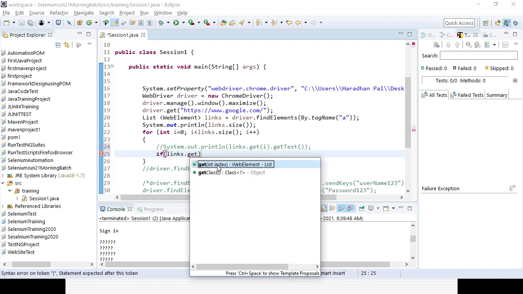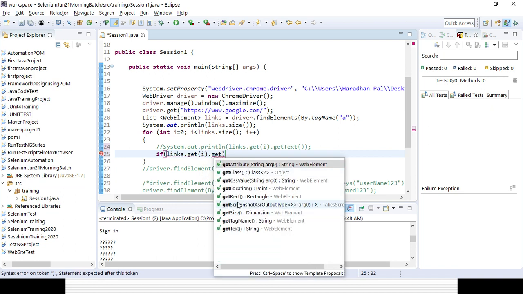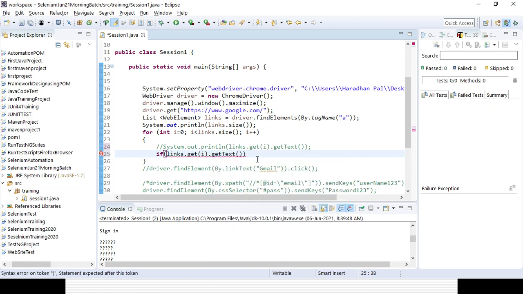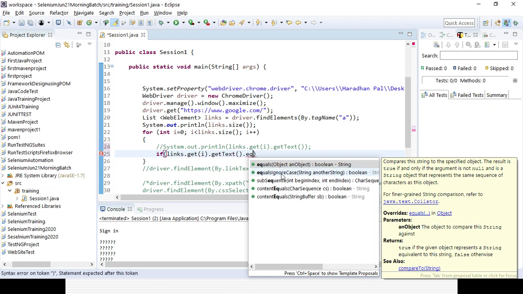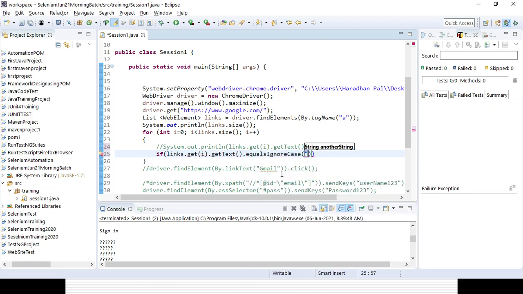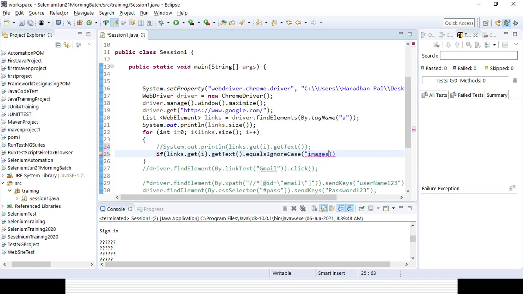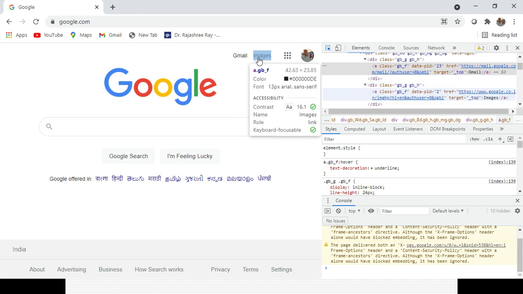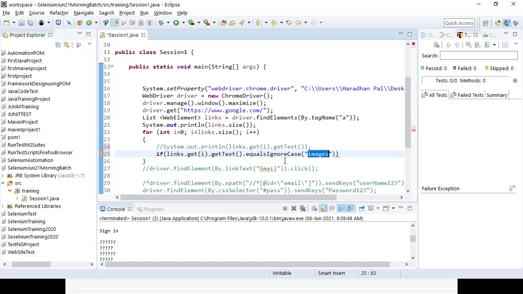get of i dot get text. If my particular text is matching with some text, then it will click. I will use equals ignore case. So if it's matching with that particular content, here I can give something. Suppose I want to click on the images part, so I'll be giving that here, IMAGES. No need to worry about the exact case, because Java is very case sensitive. In case it is not matching, even with caps or smaller case, uppercase, it will not hit. But here I have given that option, equals ignore case, so it will ignore uppercase and lowercase.